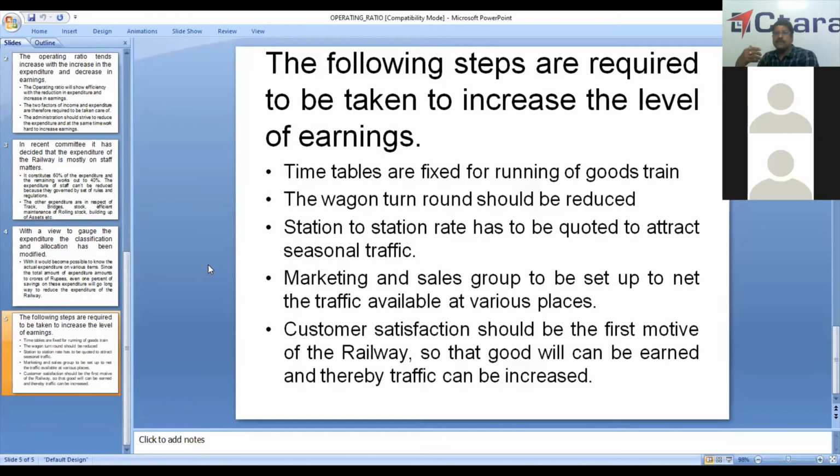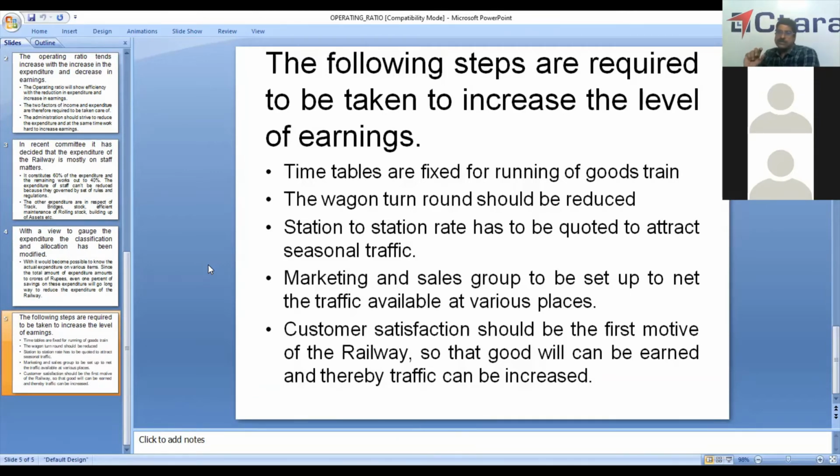It is a hilly area, so because of the hilly terrain, more engines are required for all the trains, which also results in increased fuel expenditure. Mostly it is a single gauge, single line, so it requires more time and there are more stops. So the expenditure tends to be very heavy.